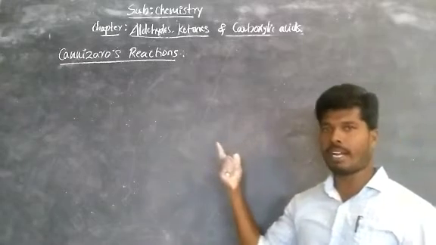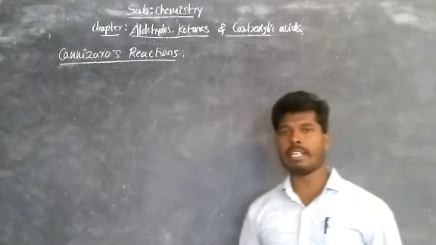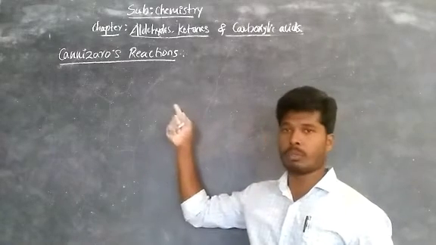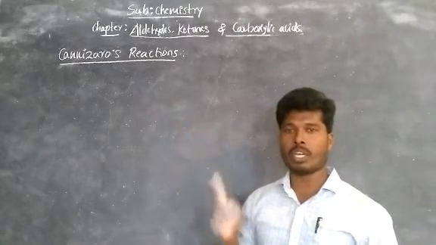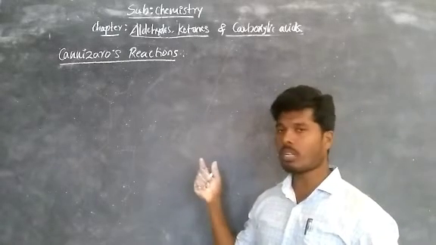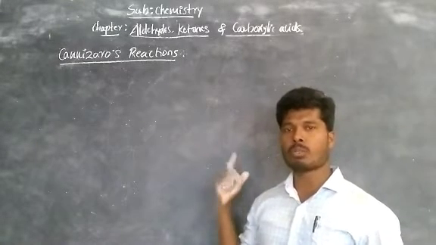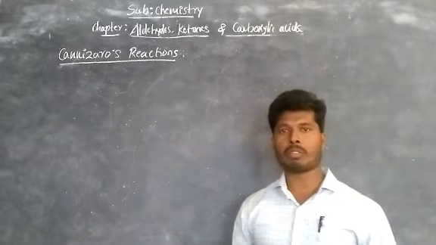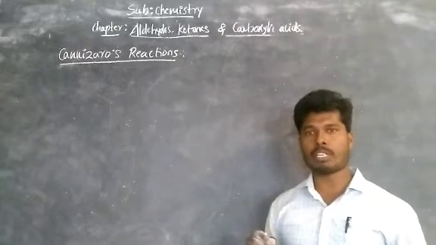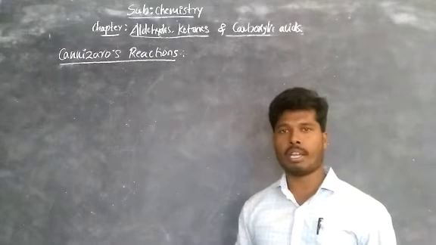Now it is defined as, or the meaning of Cannizzaro's reaction is: the aldehydes which do not contain alpha hydrogen. Observe here, to carry out Cannizzaro's reaction, the aldehydes which do not contain alpha hydrogens are treated with a strong base such as sodium hydroxide or potassium hydroxide. We get primary alcohol and sodium or potassium salts of carboxylic acids. This is called Cannizzaro's reaction.